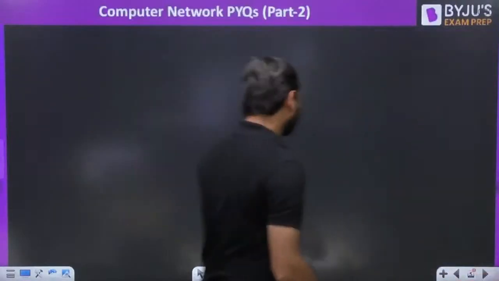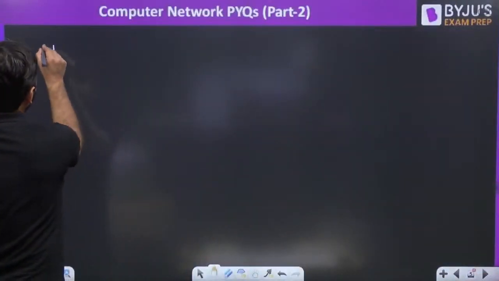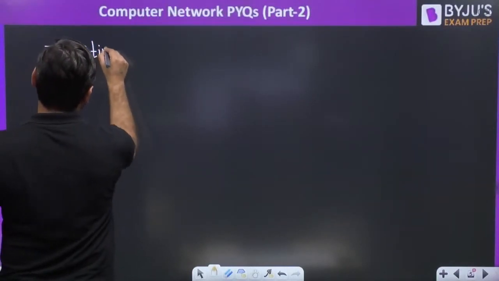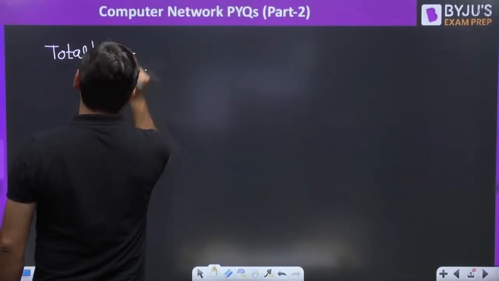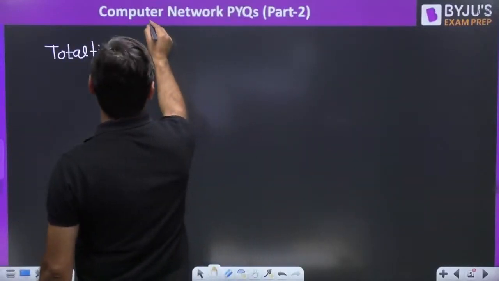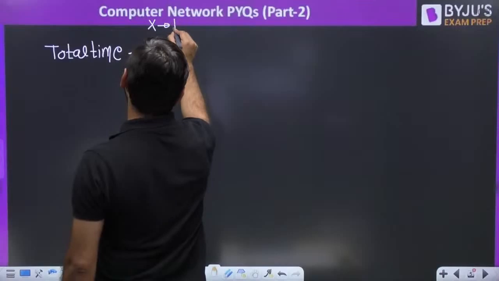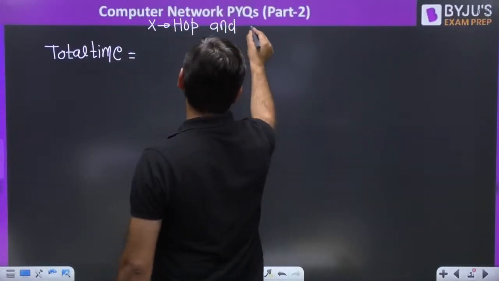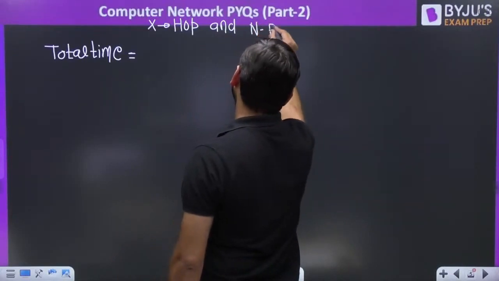So what is this formula? Total time to send all the packets. Suppose we have x hops, number of hops x, and n packets.